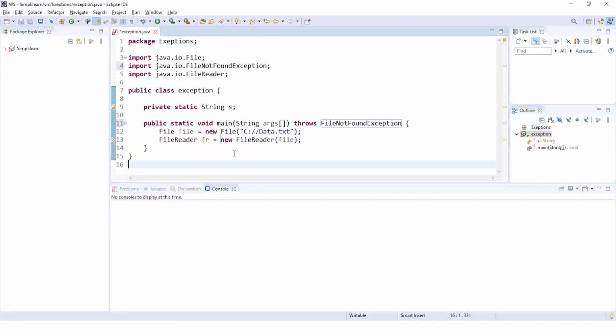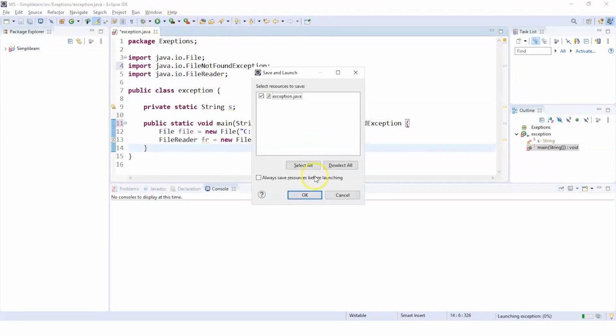As you can see on our screen, we have typed in a program. According to this program, we are going to access a file called data.txt from the C drive. This data.txt does not actually exist in the C drive. So when we run this program, we will face an exception that says file not found. Let's try to run this program and see.